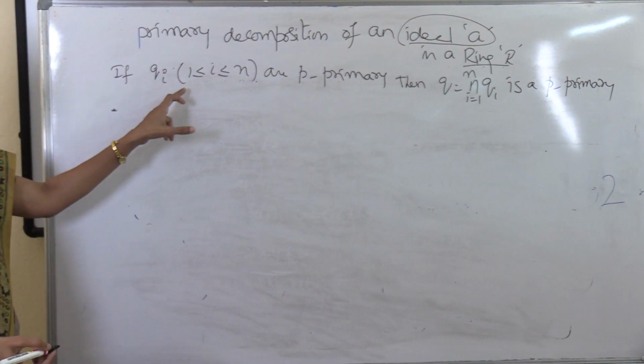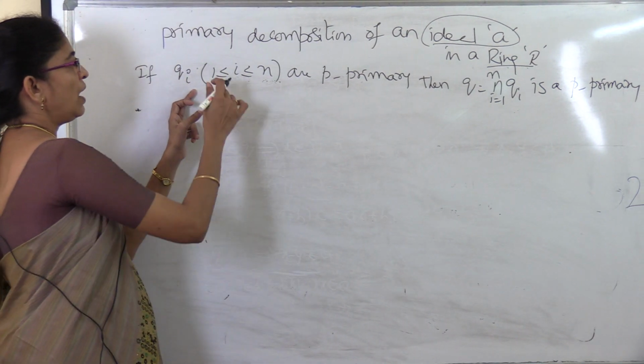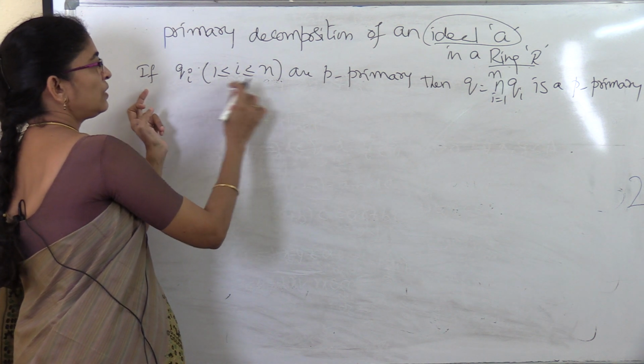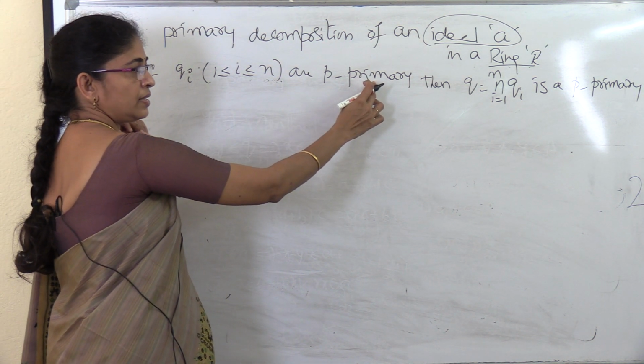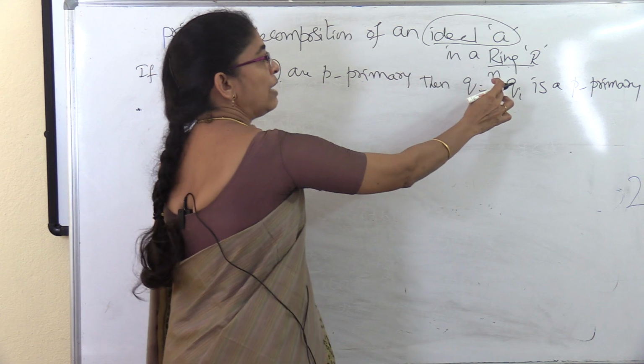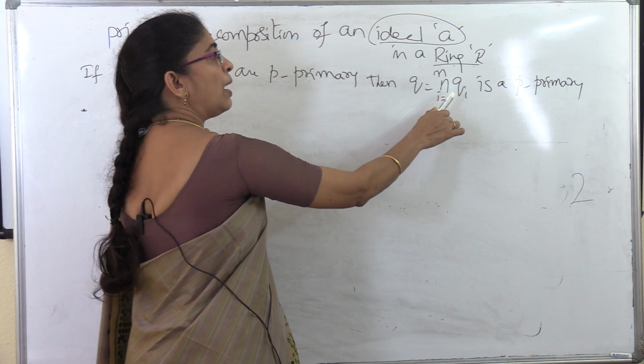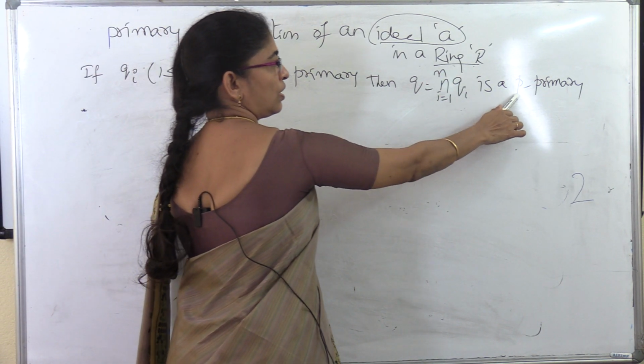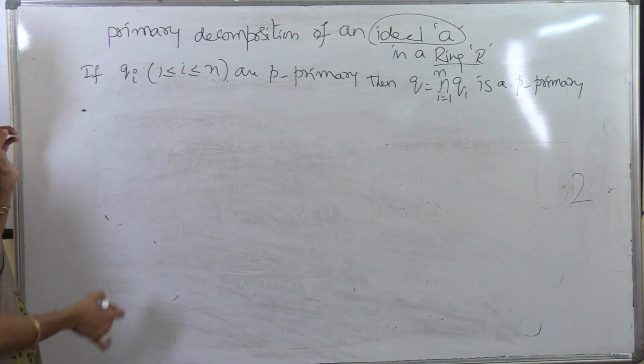In the statement it is given that all the Qi's are P primary ideals, and you have to prove that the finite intersection of primary ideals is also P primary.